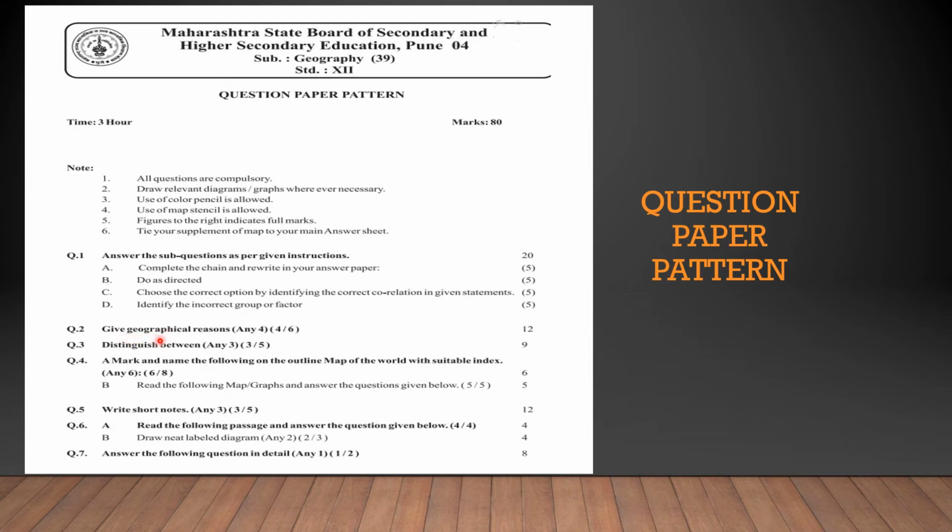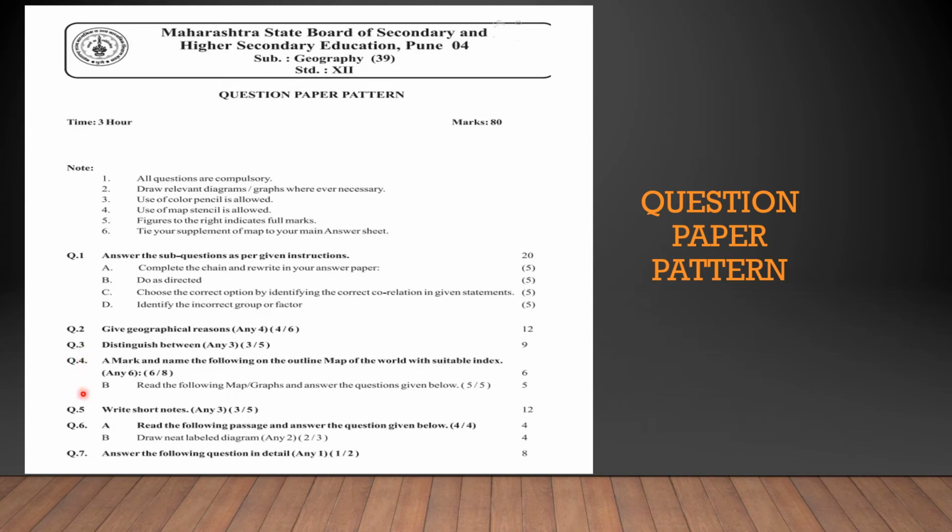Next, give geographical reason. So there will be 6 give reasons asked. Out of 6, you will have to write only 4. Question number 3, distinguish between. There will be 5 distinguish asked. Out of 5, you will write any 3.